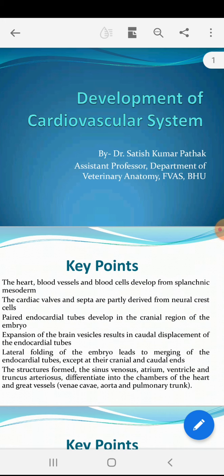Today I will discuss development of cardiovascular system. As we know, cardiovascular system consists of heart, blood vessels, and lymphatic system. And here we will see how they develop.